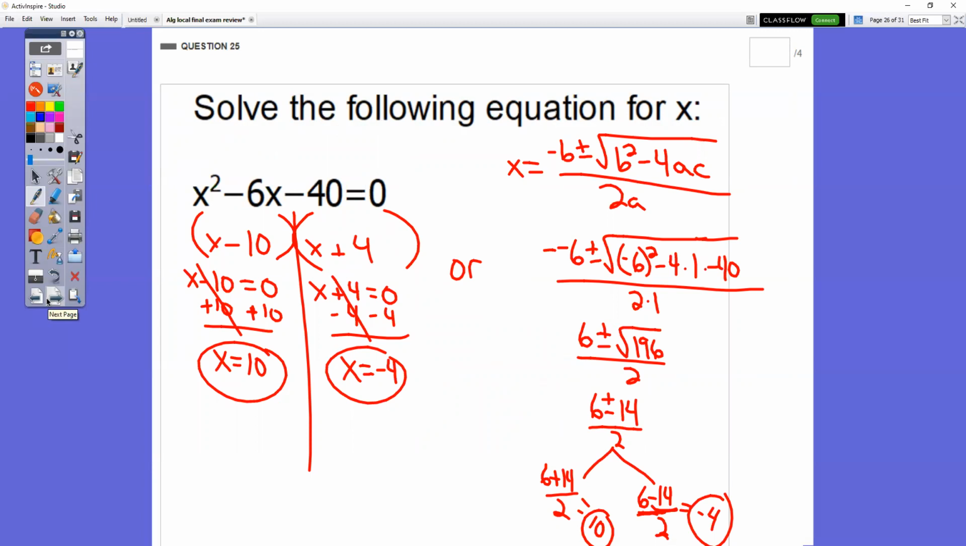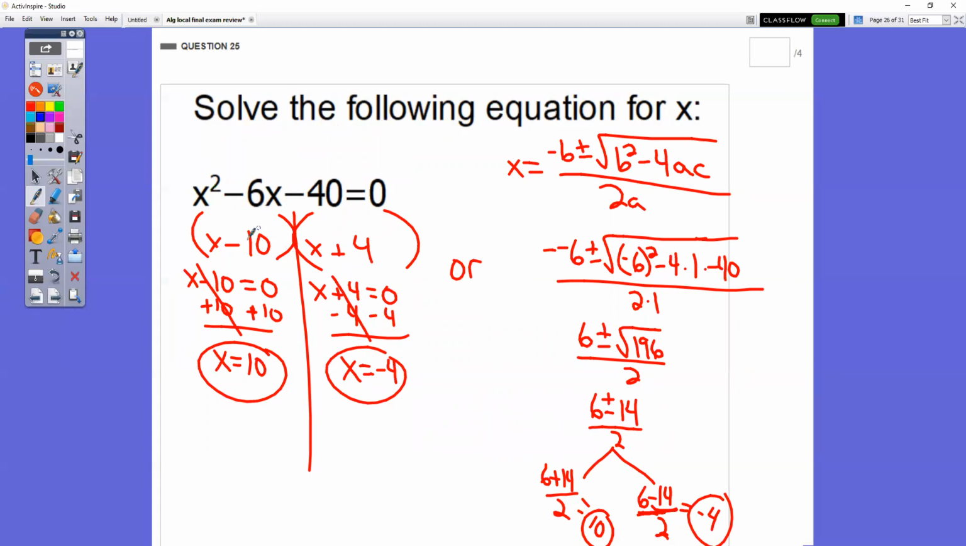You could do reverse FOIL or use the quadratic formula. There are a bunch of people that started off trying to solve this one by adding 40 to both sides. Absolutely not what you want to do, all right? You want to do what times what is -40 that adds up to -6, or do the quadratic formula.